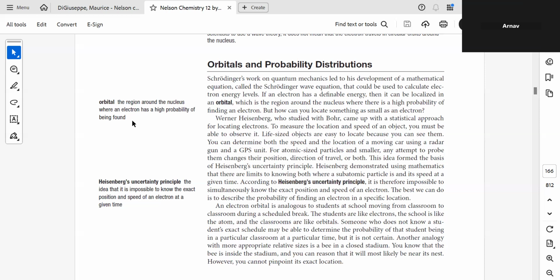Still, where the electron is present is not explained. To explain that, Schrodinger gave the Schrodinger wave equation. Schrodinger's work on quantum mechanics led to the development of a mathematical equation called the Schrodinger wave equation.